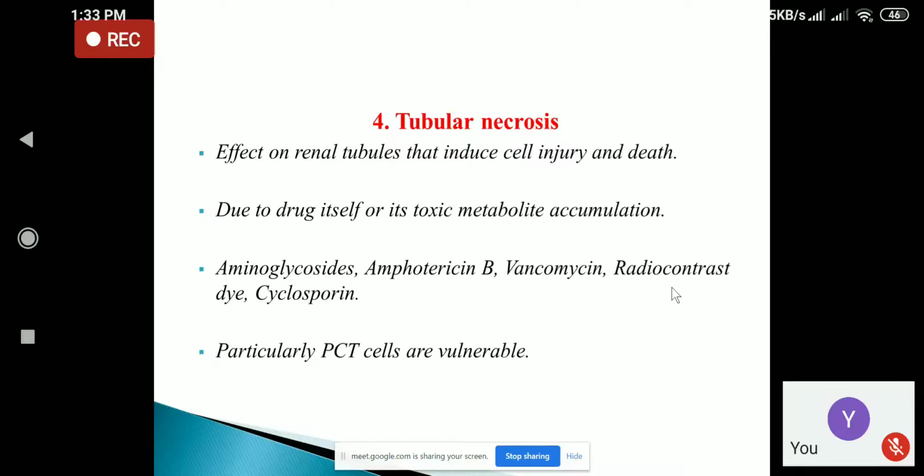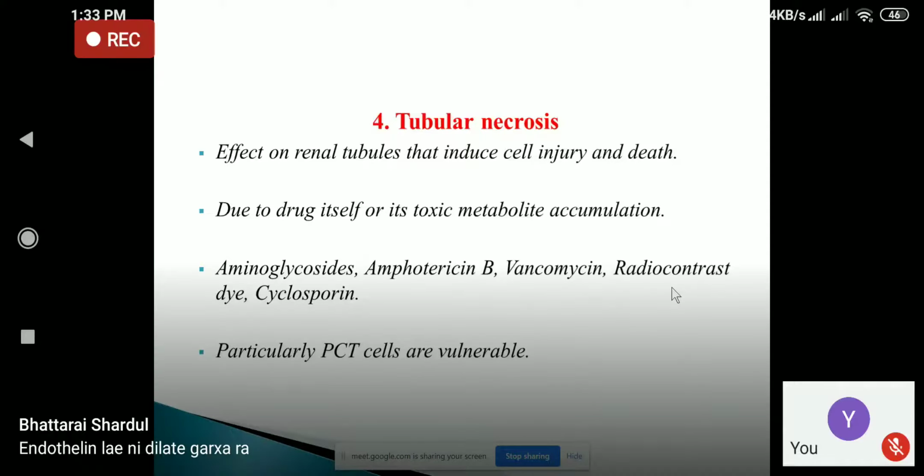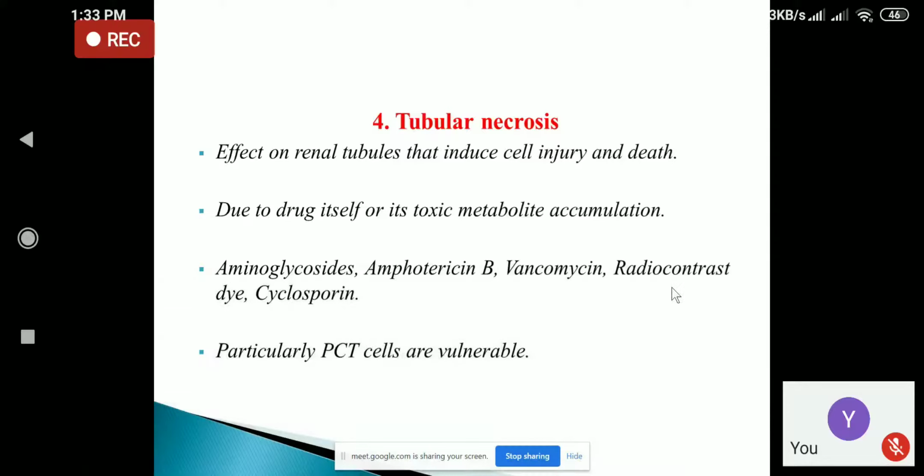Now coming to another condition, that is tubular necrosis. So tubular necrosis affects the renal tubules, and it may induce cell injury, or it may cause the death of the renal cells. It may be due to the drug itself, or it may be due to accumulation of the toxic metabolite of that drug.